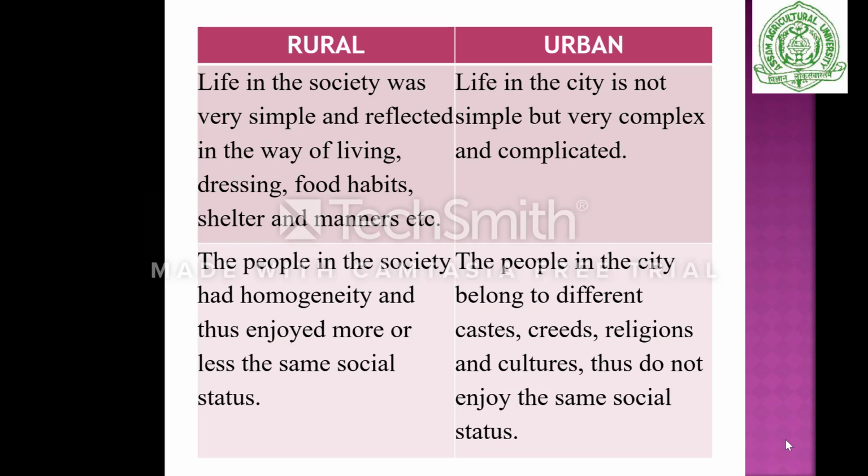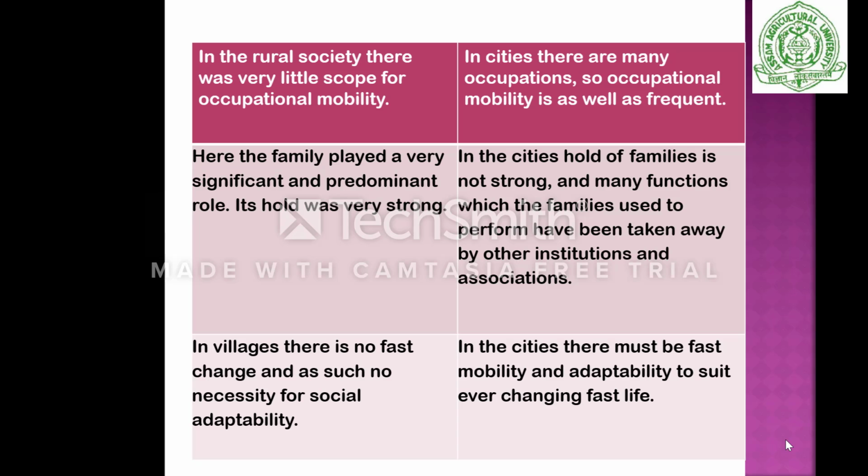But in the urban area, the people in the city belong to different castes, creeds, religions and cultures, and thus do not enjoy the same social status, because they come from rural areas and different parts of the country. This is the difference between rural and urban areas.